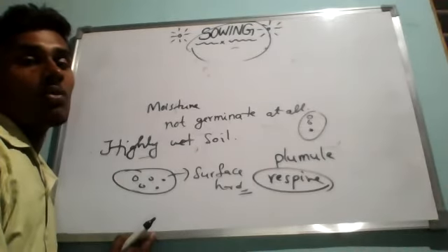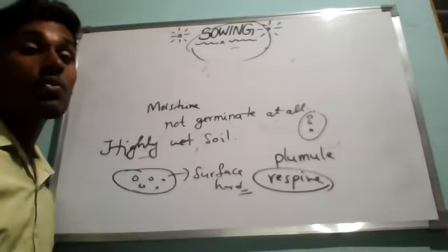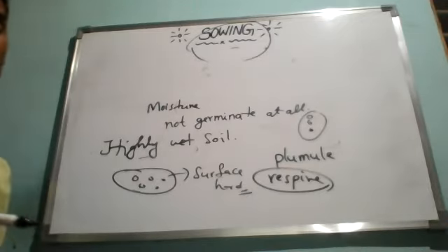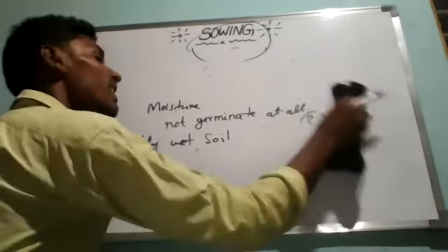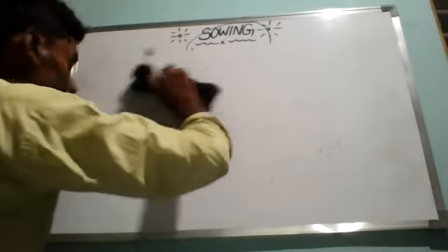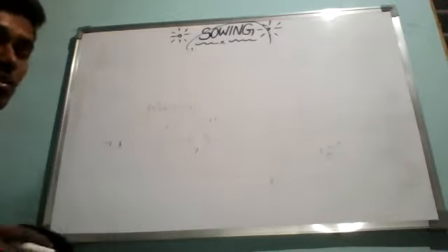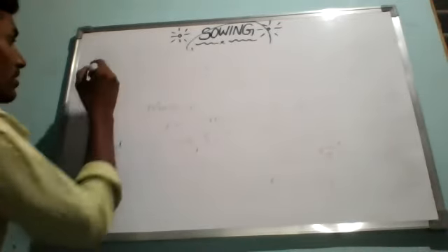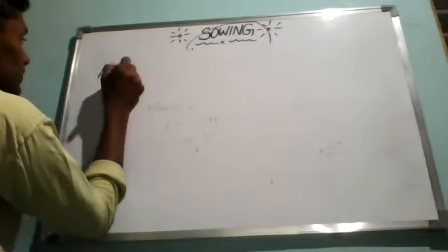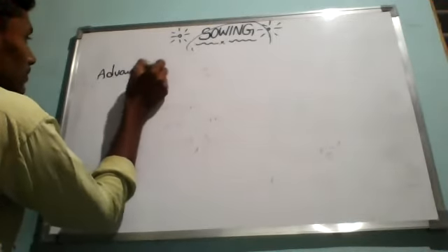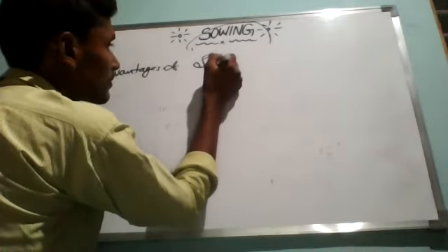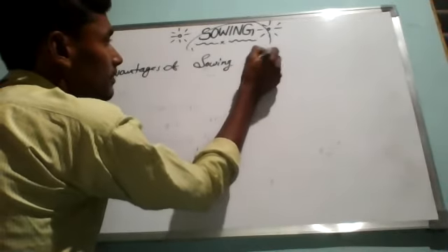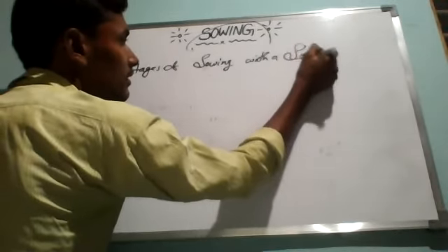Now we'll study the next concept, advantages of sowing seeds with a seed drill. Instead of sowing manually by a human, if we sow the seeds with a seed drill, we already know there are so many advantages. Now we'll study them one by one. So just keep the heading: advantages of sowing with a seed drill.